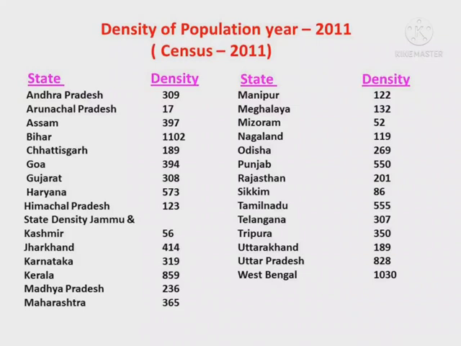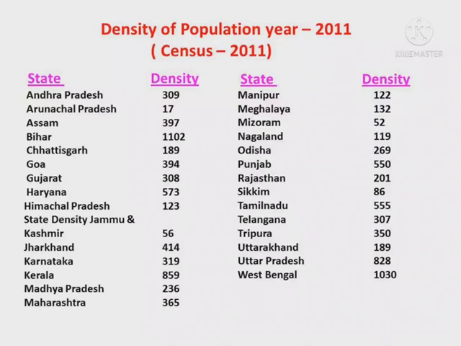Odisha 269, Punjab 550, Rajasthan 201, Sikkim 86, Tamil Nadu 555, Telangana 307, Tripura 350, Uttarakhand 189, Uttar Pradesh 828, West Bengal 1030.